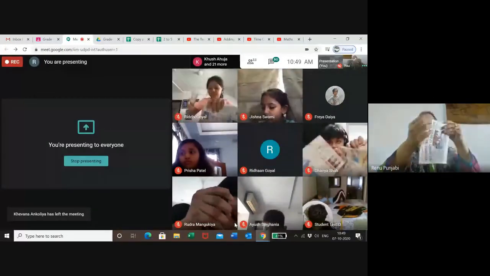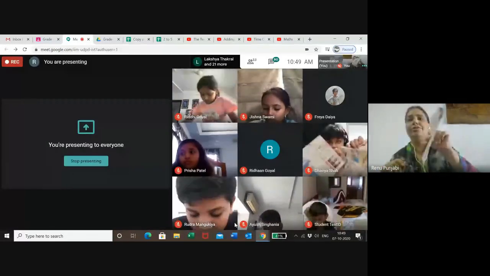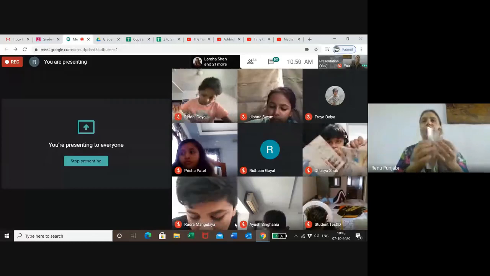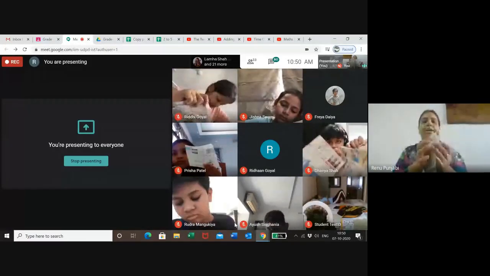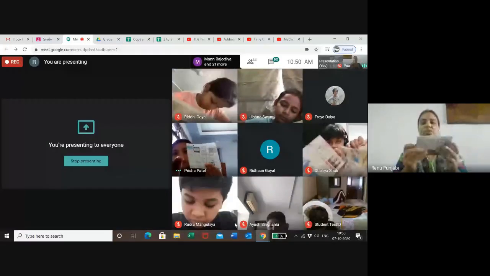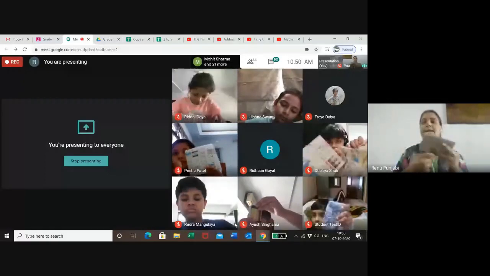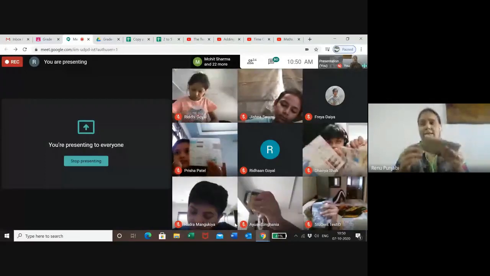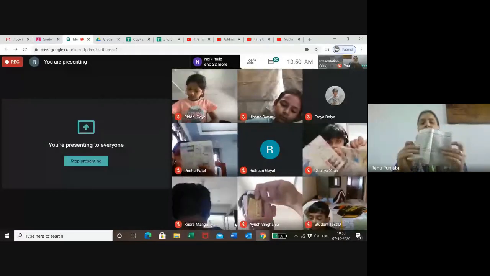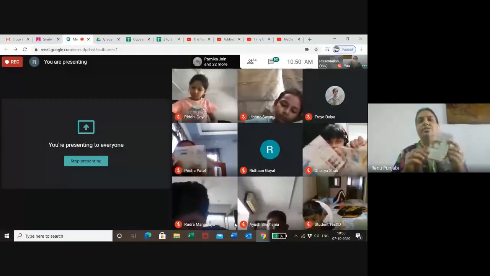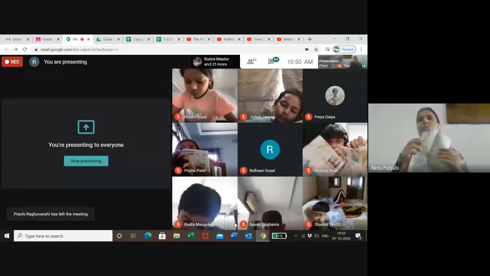Fold it into half first. 1/2 and 1/2. Yes, each part is 1/2. Now fold it into 1/4. Yes, equally. Dhruv, your cutting is not equal. Now, each part is 1/4. I have divided it into 4 equal parts.